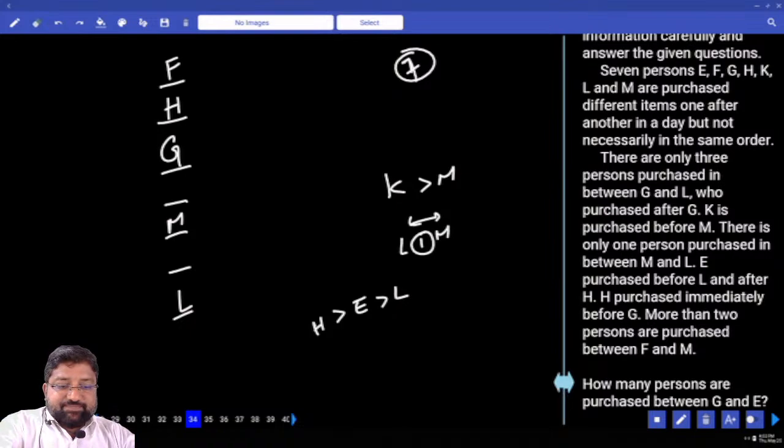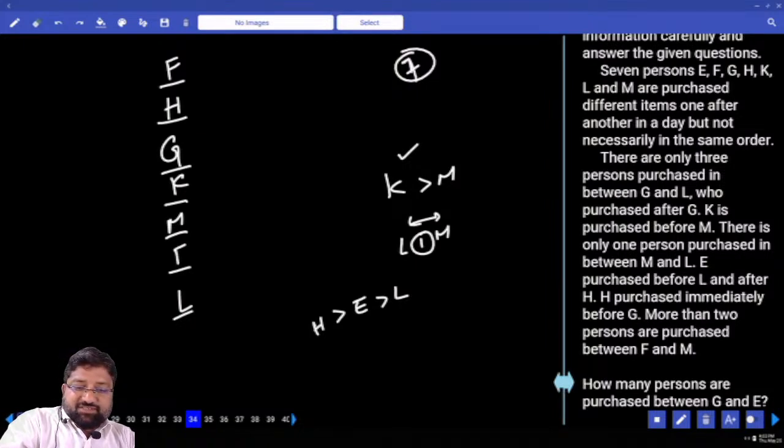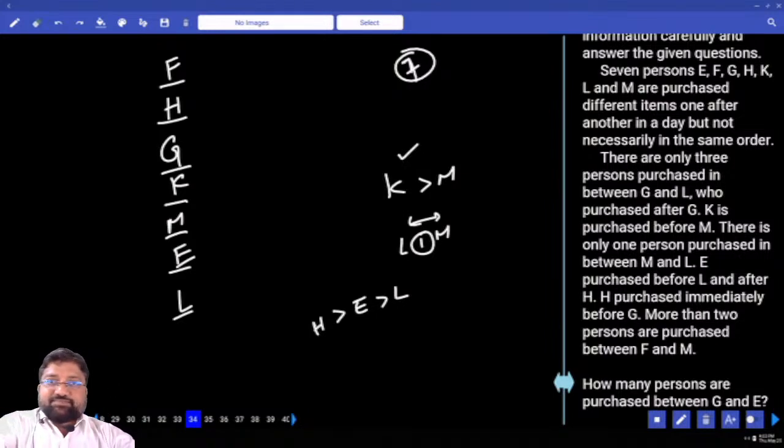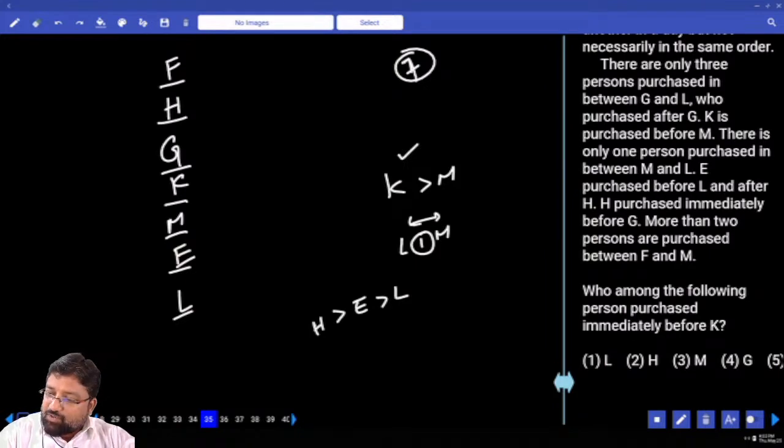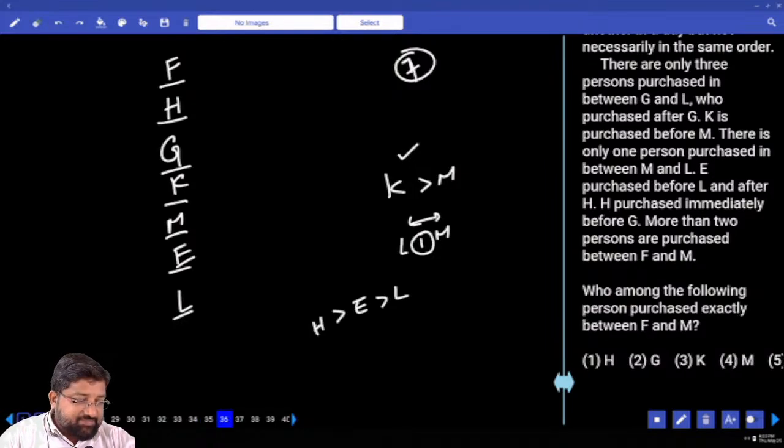Okay, next, K is above N. Then this is H, E, and next is done. Everyone, how many persons are purchased between G and D? 2. Who among the following persons purchased immediately before K? Immediately before K is G. Who among the following persons purchased exactly between F and M? Exactly between F and M, G.